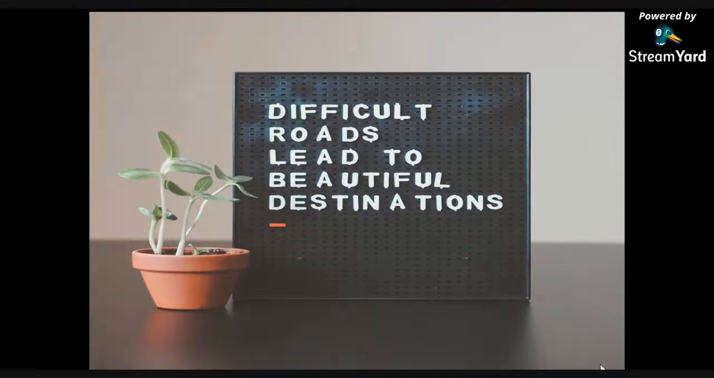Students, here is the quote for the day. Difficult roads lead to beautiful destinations. So always select difficult roads or paths, which will get you to beautiful destinations, or you will get great success if you try using the difficult roads. Okay, so with this motivational quote we will start today's session.